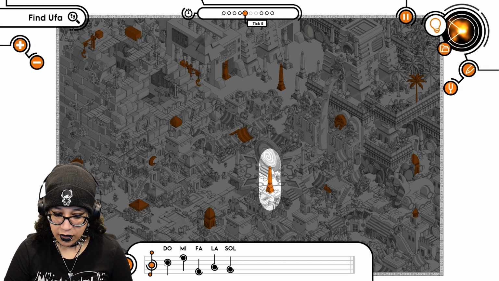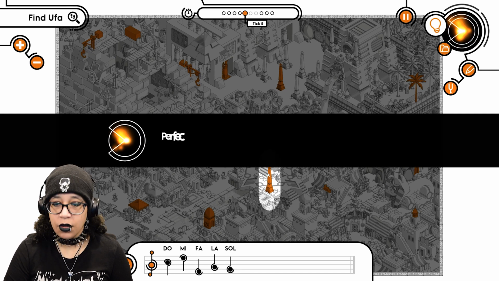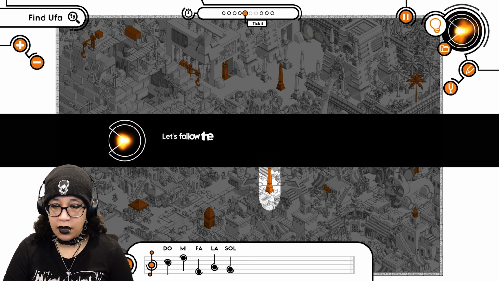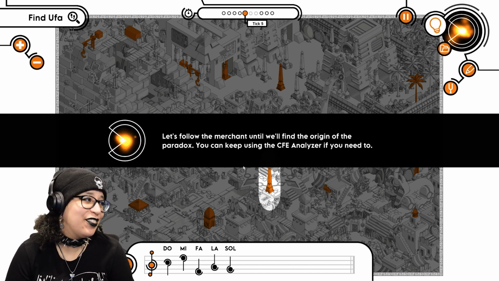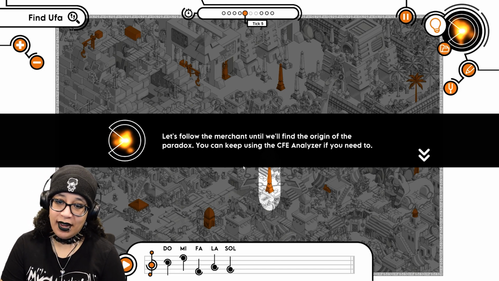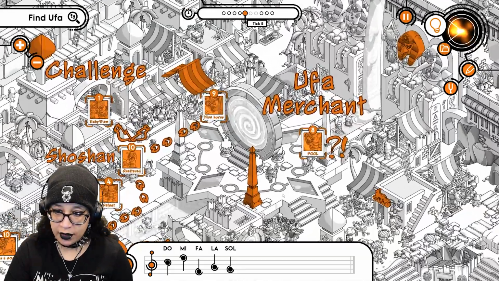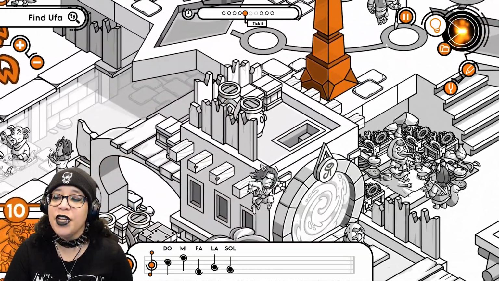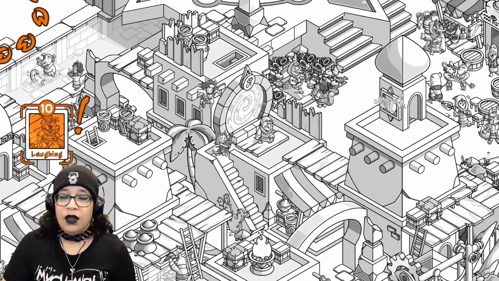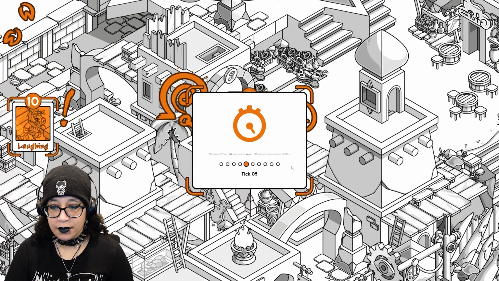So, is it just telling me? Perfect. As you saw, the element returns fire, which means Ufa's nearby. Let's follow the merchant until we find the origin of the paradox. You can keep using the CFE analyzer if you need to. So he's over here? Where's he at? How nearby is nearby though, is my next question. Oh, he's right here. It wasn't that far away. Shambles.